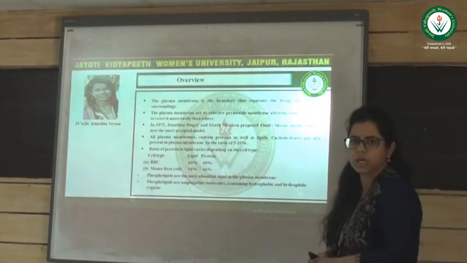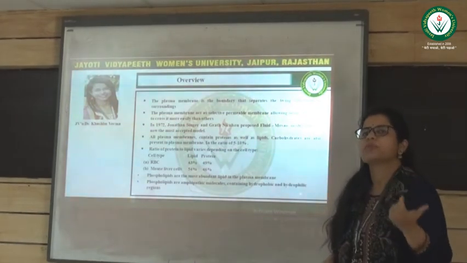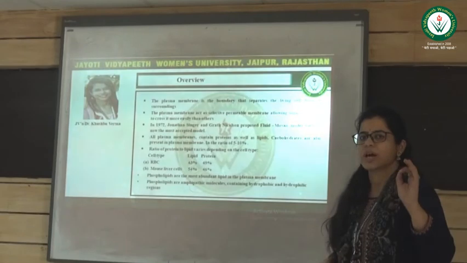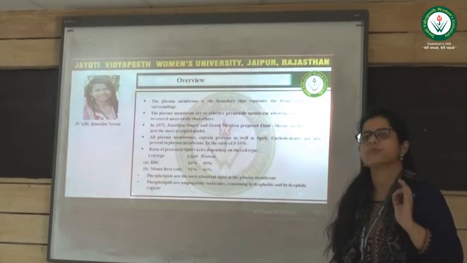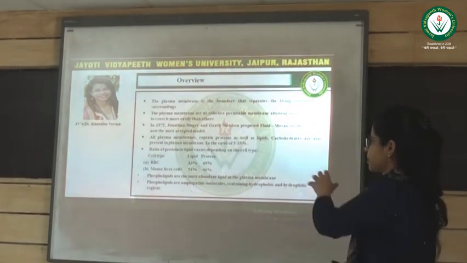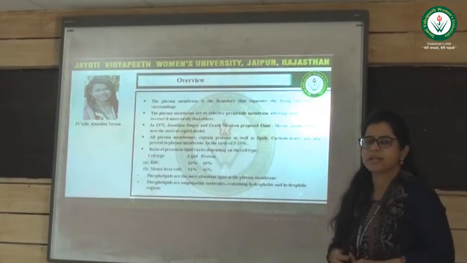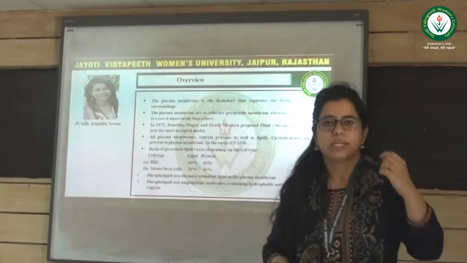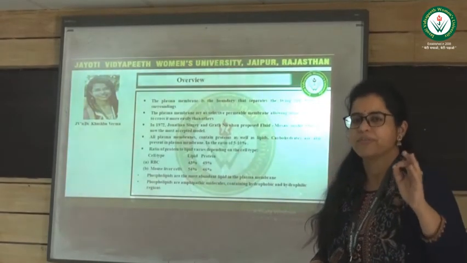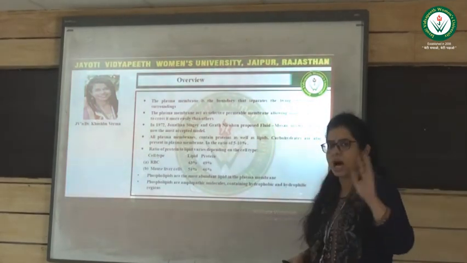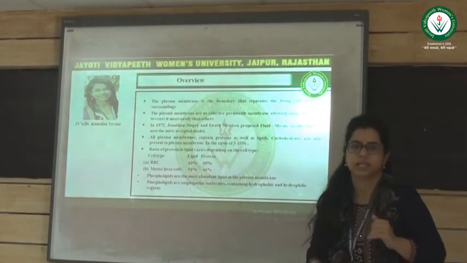Now we are coming to the lipids. So what types of lipids are present in the plasma membrane? The most abundant type of lipid is phospholipid. Phospholipids are present majorly in the plasma membrane, and phospholipids have one unique nature: they are amphipathic molecules, meaning they have two types of regions, a hydrophobic region and a hydrophilic region.